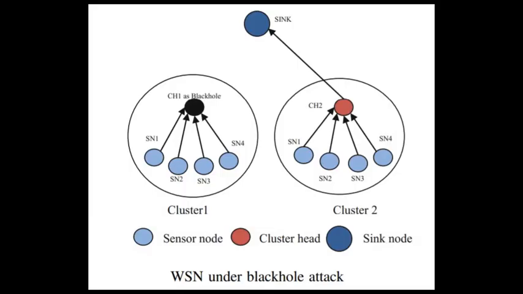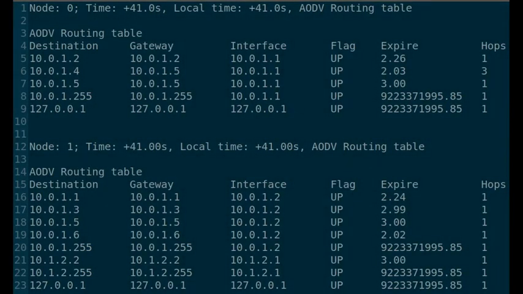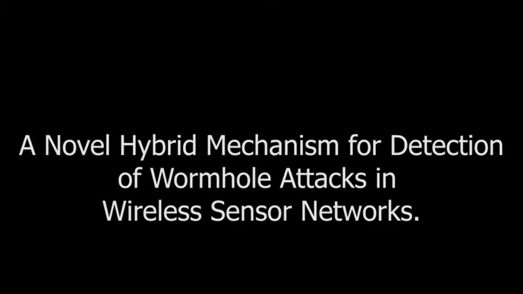Out of these, the most dangerous attack is the wormhole attack. This attack is destructive enough in that it manipulates routing tables with false entries, making it very difficult to detect. Hence, we decided to attempt to design an algorithm to detect this attack. Hence, we present to you our project, NRIS, a novel hybrid mechanism for detection of wormhole attacks in wireless sensor networks.